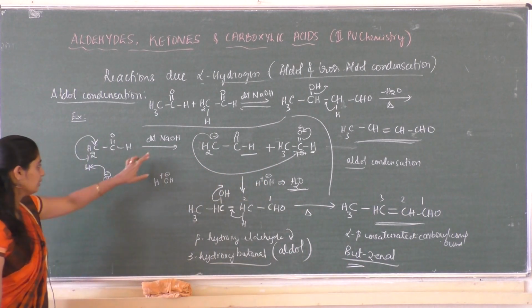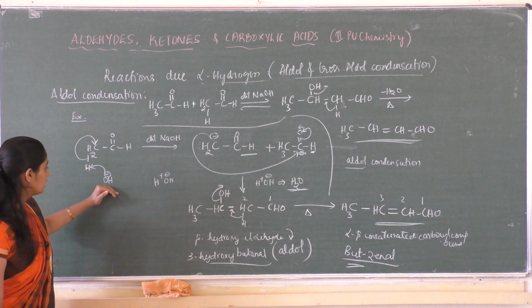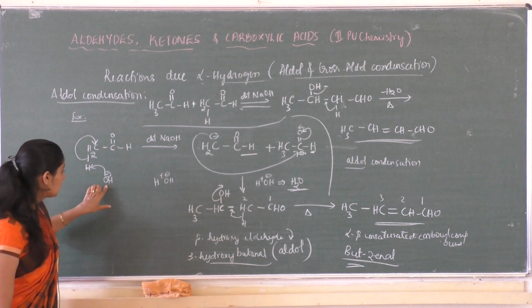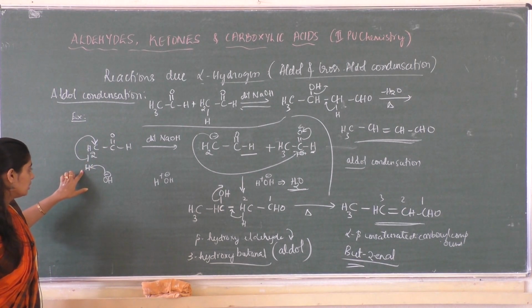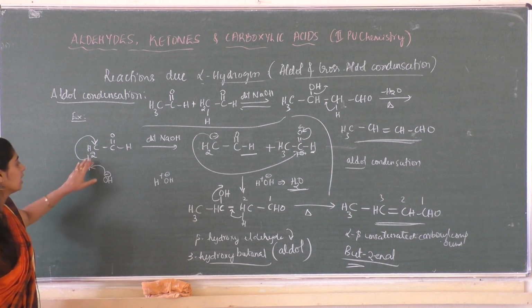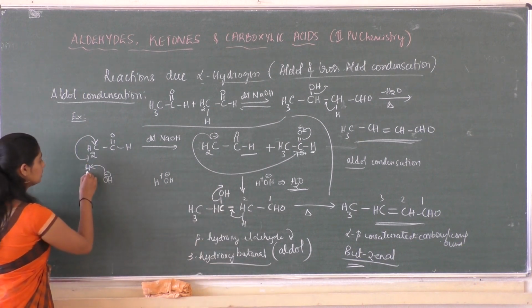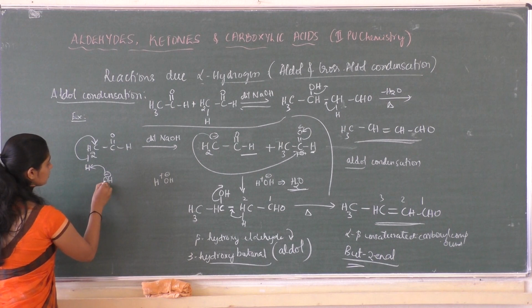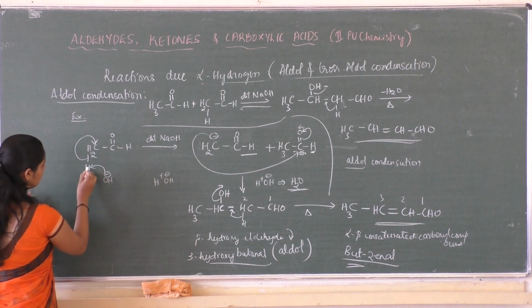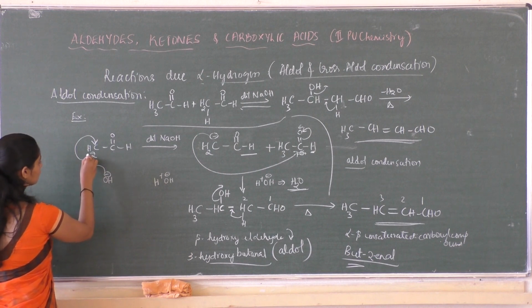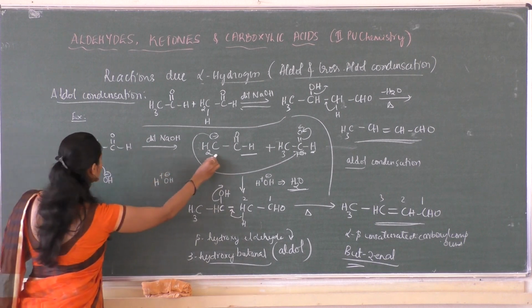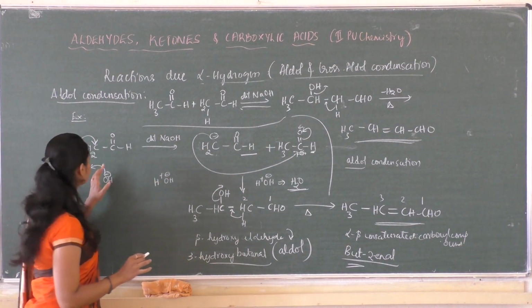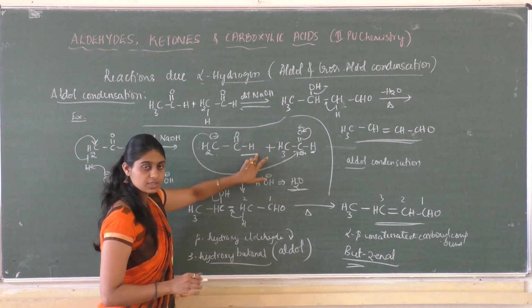So here the reaction is performed in the presence of a base, OH minus. The base will accept a proton. In order to understand this, I have written the hydrogen like this. So this OH minus will tend to accept this proton, takes off a proton, and the electrons present on this bond get shifted onto the carbon atom, so it forms a carbanion. The rest of it is written as such.